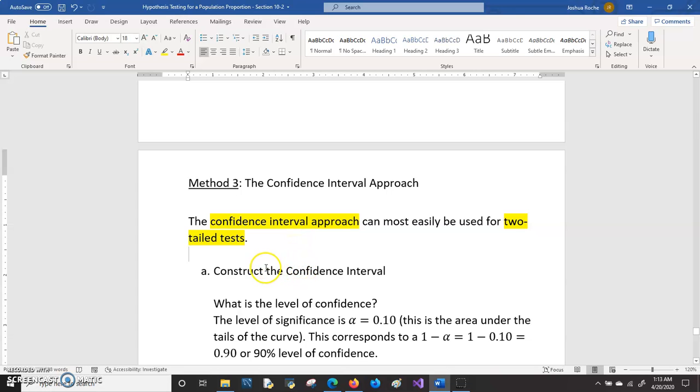The first thing you would do is to construct the confidence interval, and before doing that, you'll have to figure out what is the level of confidence. Well, the level of significance is alpha equal to 0.10. Remember that that's the area under the tails of the curve, and that corresponds to a confidence of 1 minus alpha. If you do 1 minus alpha, which is 1 minus 0.10, we'll get 0.90. That represents the level of confidence. In other words, that's 90%. So 90% is the level of confidence.